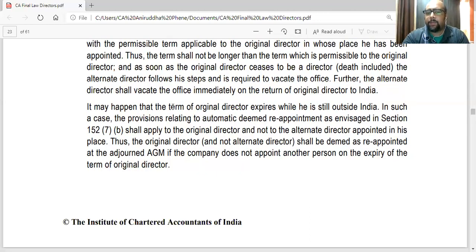Again, they are saying it may happen that the term of the original director expires while he is still outside India. So his term might expire by retirement or something. In such case, the provisions relating to automatic deemed reappointment as envisaged in section 152 subsection 7 shall apply to the original director and not to the alternate director. Thus, the original director shall be deemed to be reappointed at the adjourned AGM if the company does not appoint any other person on the expiry of the term. So obviously, the original director will get reappointed, not the alternate director.